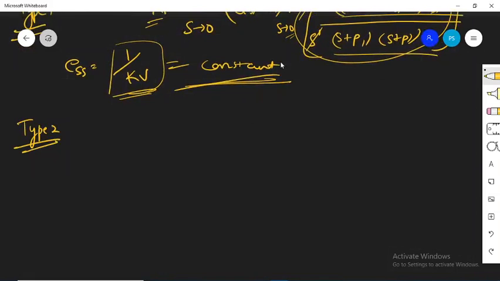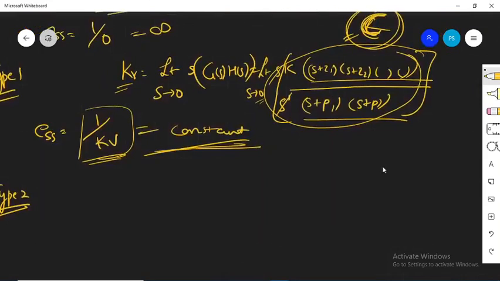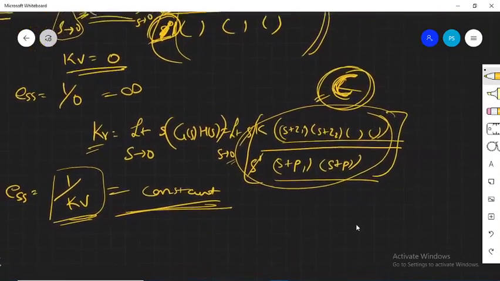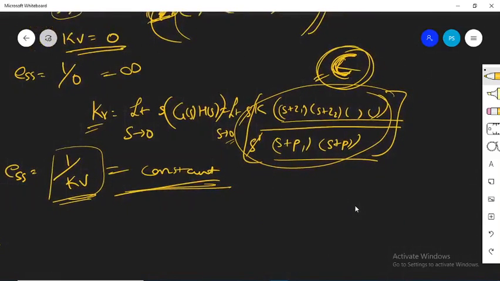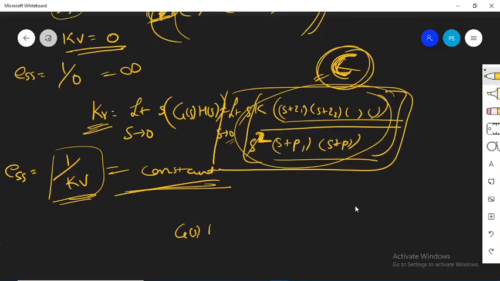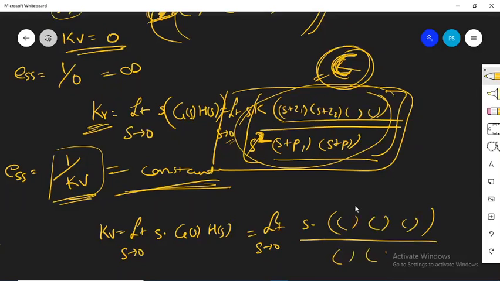For type 2 system what will happen, इधर से अब समझ में आ रहा होगा चीजें. So for type 2 system here the value of kV, when you multiply for type 2 system, this value is going to be s to the power 0. Just look at this expression, or I can write it G(s)H(s). What is kV? kV is limit s tending to 0 s multiplied by G(s)H(s). It can be some numerators, some denominators.